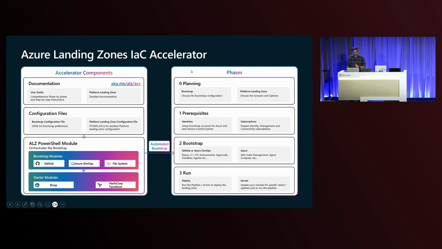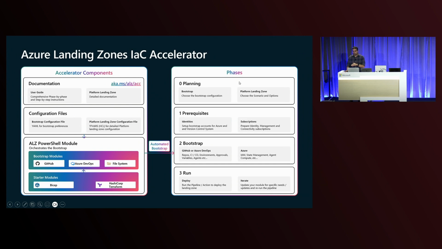Then basically you've got your Azure ALZ PowerShell module. The ALZ PowerShell module takes your two configuration files as input, and that's the module that is responsible for setting up your bootstrap in your version control system.